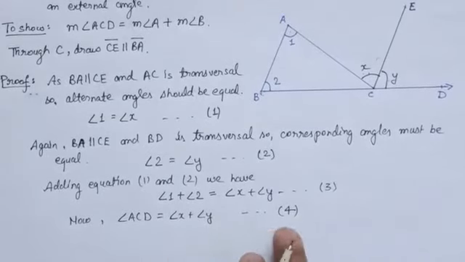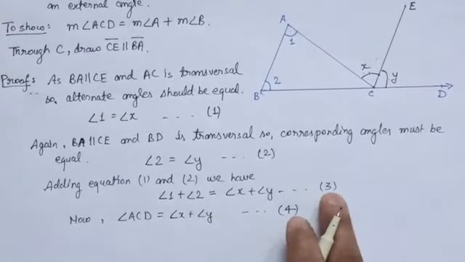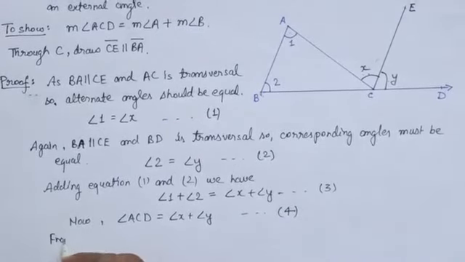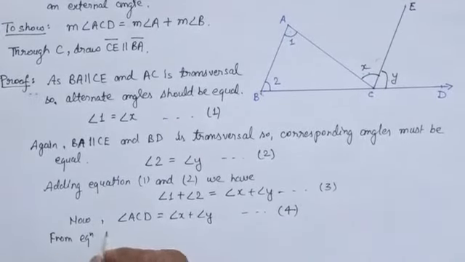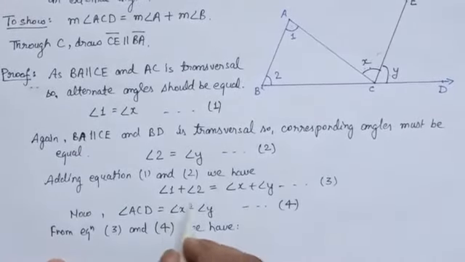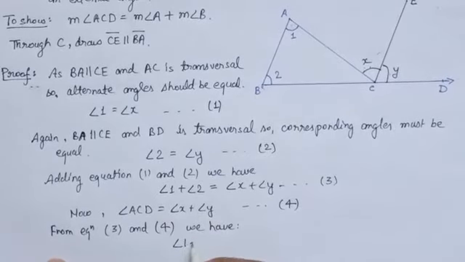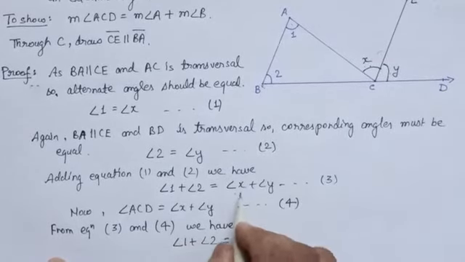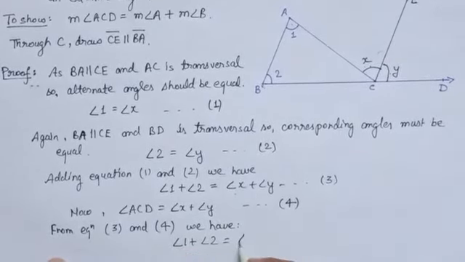So if we combine equation 4 and equation 3, then what can we write? From equations 3 and 4, we have angle 1 plus angle 2 is equal to angle ACD, because in place of angle x plus angle y, we can write angle ACD.